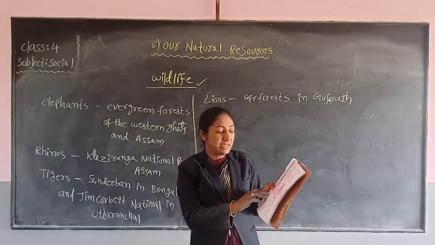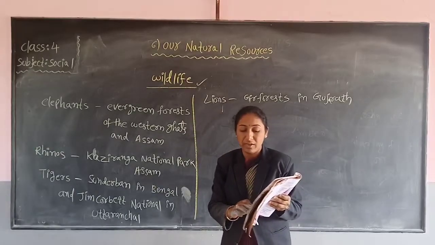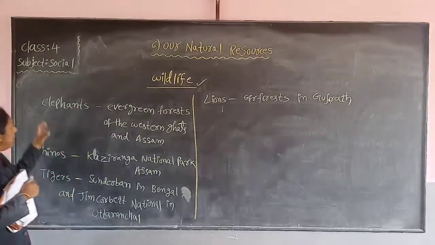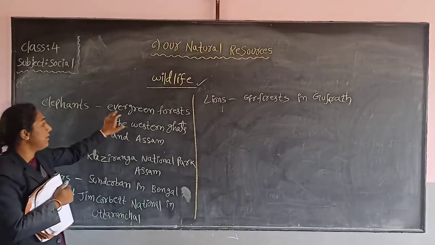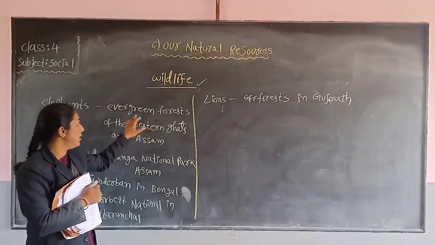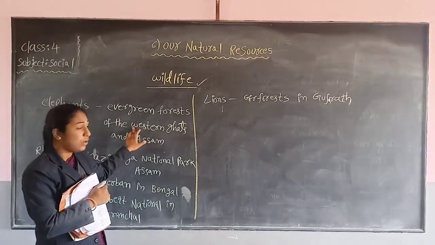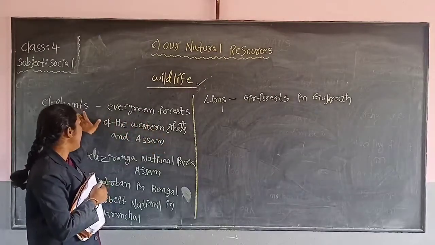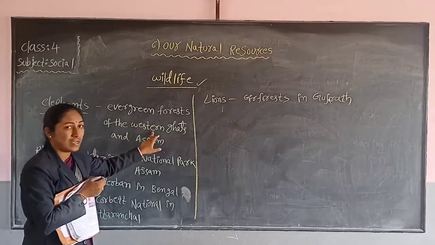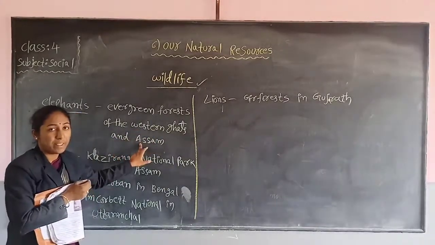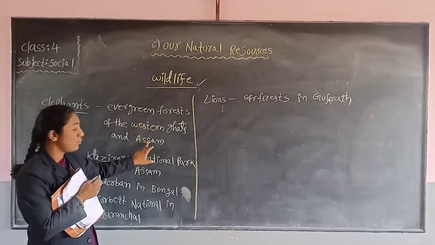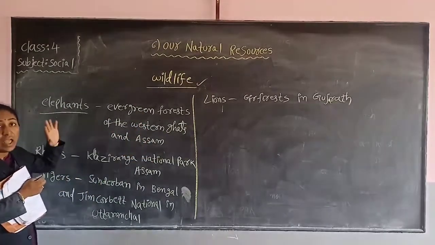We find elephants in the evergreen forests of the Western Ghats and Assam. So mostly in India, elephants we can see in the evergreen forests of the Western Ghats. Already we have learned that evergreen forests grow in the Western Ghats. So these elephants we can see in the evergreen forests of the Western Ghats and Assam. At these two places, there are a lot of elephants.